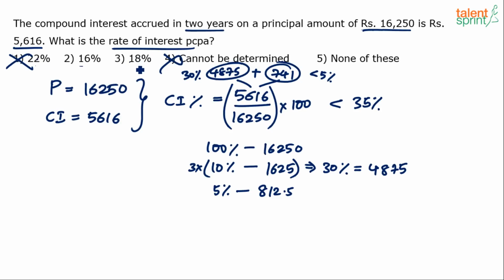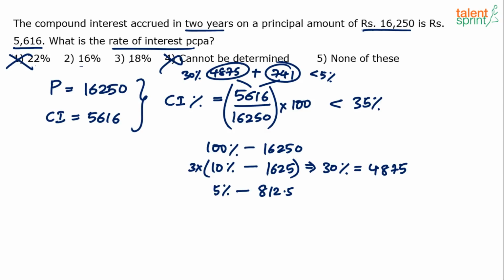Can I take 18? See, if you take rate of interest as 18, compound interest will be 18 plus 18 plus 18 into 18 by 100. Now 18 plus 18 itself is 36. Here we have got less than 35, so 18 cannot be the answer. Now there are only two choices. Either you take option 2 as the answer or option 5, none of this.